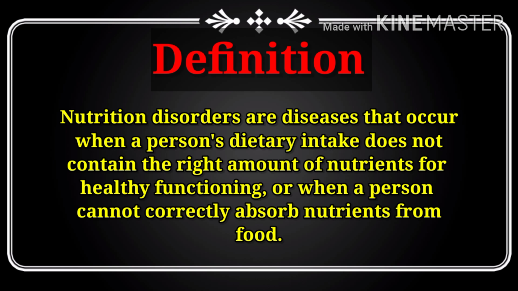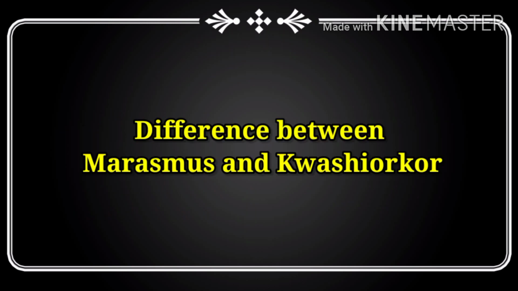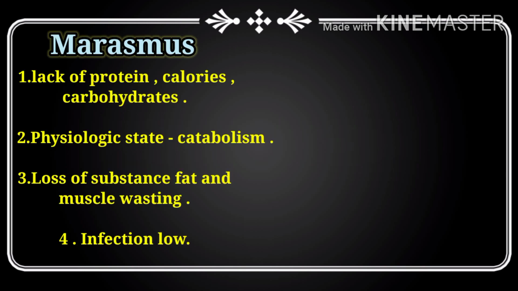So our next point is what is the difference between marasmus and kwashiorkor. So the first point of marasmus is nutrient deficiency is the main cause of marasmus. It occurs in children that don't ingest enough protein, calories, carbohydrates, and other important nutrients. This is usually due to poverty and scarcity of food.